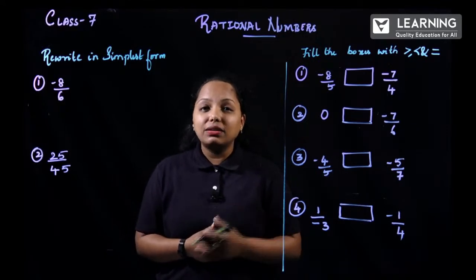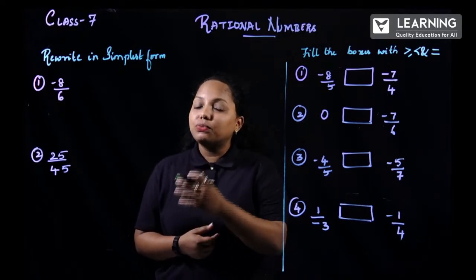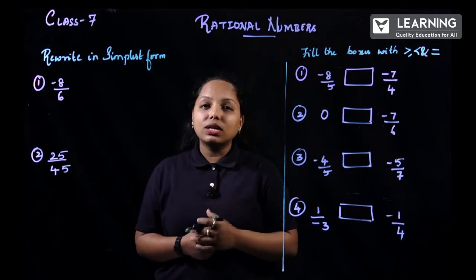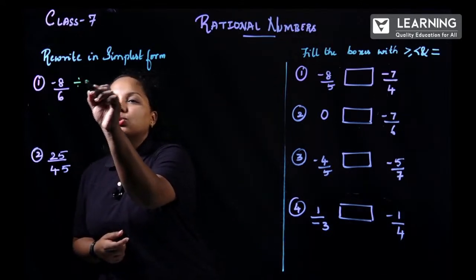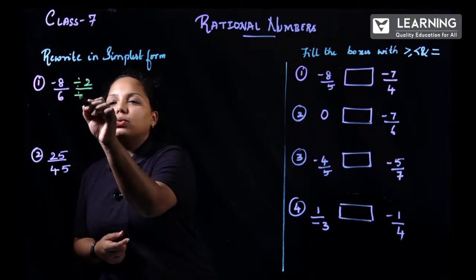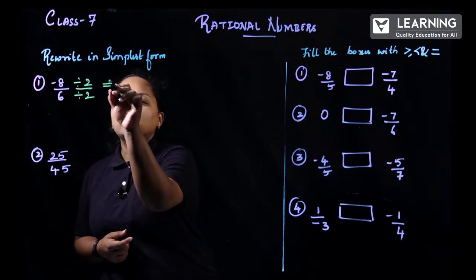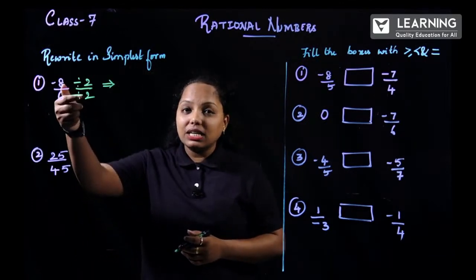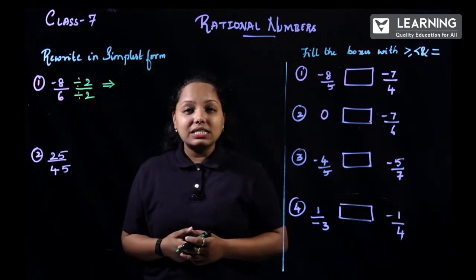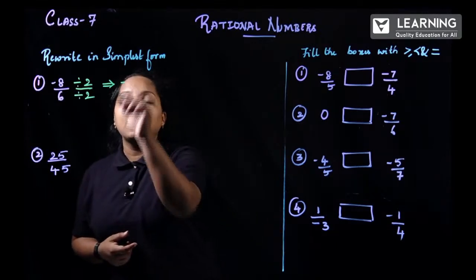So how do I convert this one? First you have to check, are both coming in the same table? Yes, it is coming, which is 2. So now divide by 2 and divide by 2. When you do this, what is the first rule? If it is the minus sign, then keep the minus sign as it is. So don't touch the minus sign.